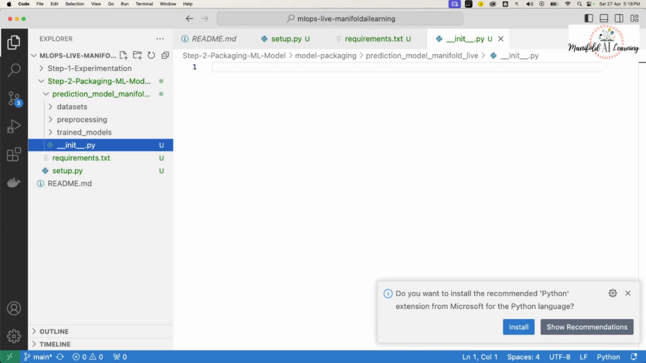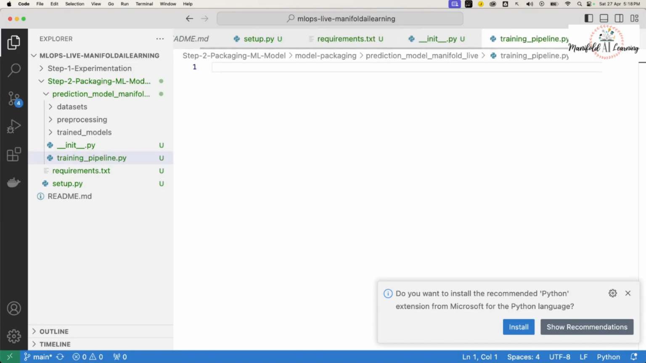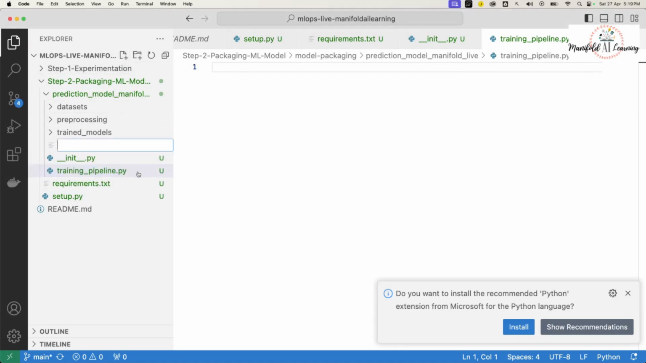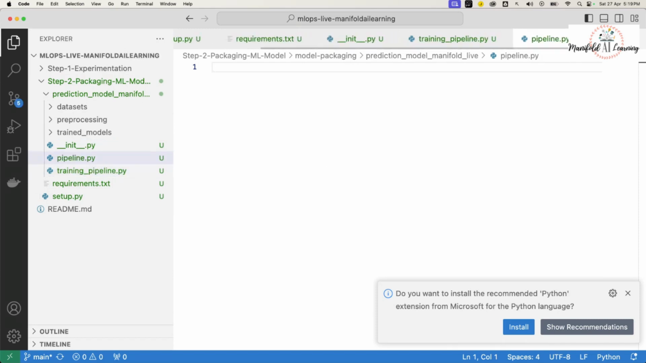Now, in order to perform the training, I would go ahead and create one more Python script. I'll call it training_pipeline.py. And maybe if I want to create the pipeline separately, as a single pipeline which has multiple steps and that I want to import in my training pipeline, I can go ahead and create one more file called pipeline.py. So this is another file that I'm going to create.